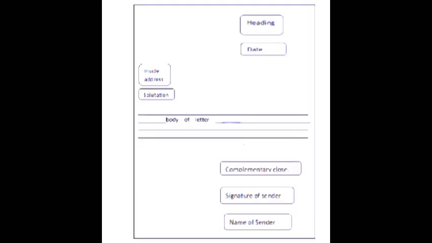You can see the heading goes to the right of the center, then date, and the inside address is to the left, salutation, then body, and below the body, straight below the heading, we have the complimentary close, signature, and name of the sender or the rest of the information like contact information or department, designation, etc. So that is the example.